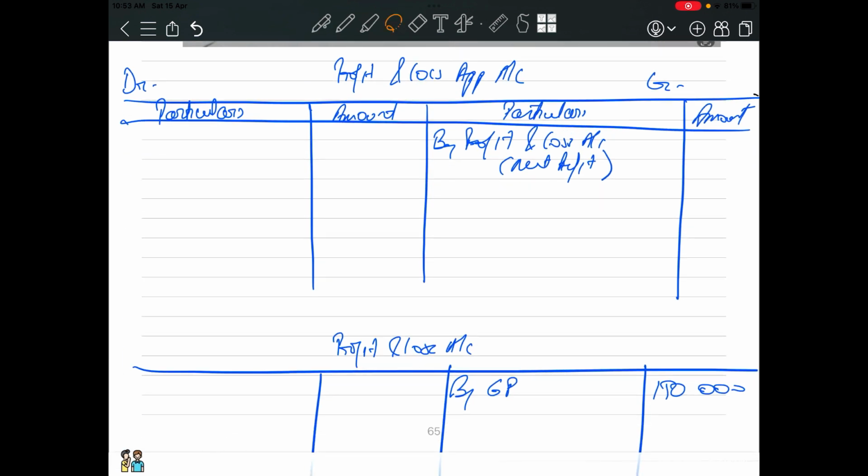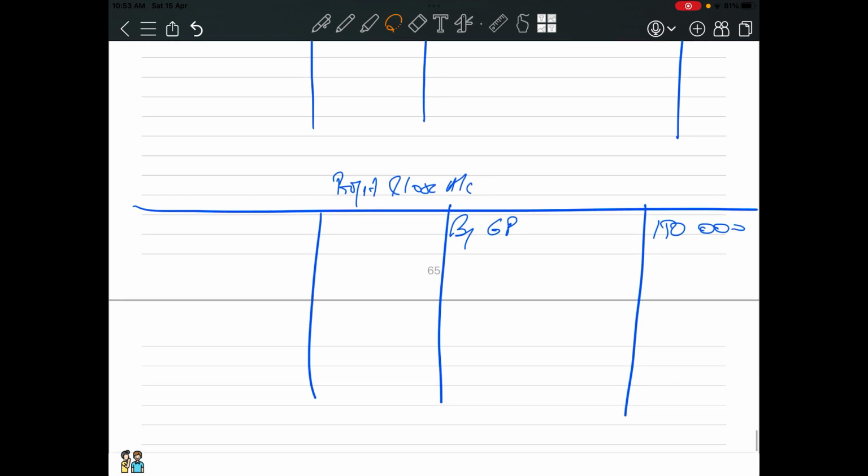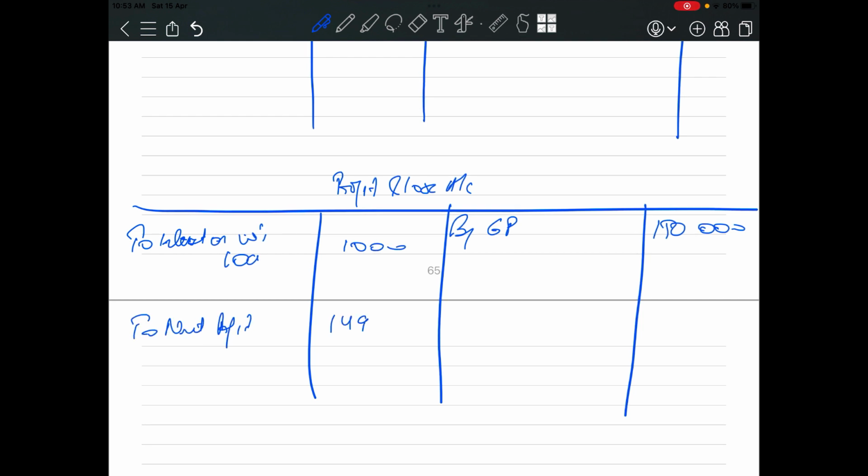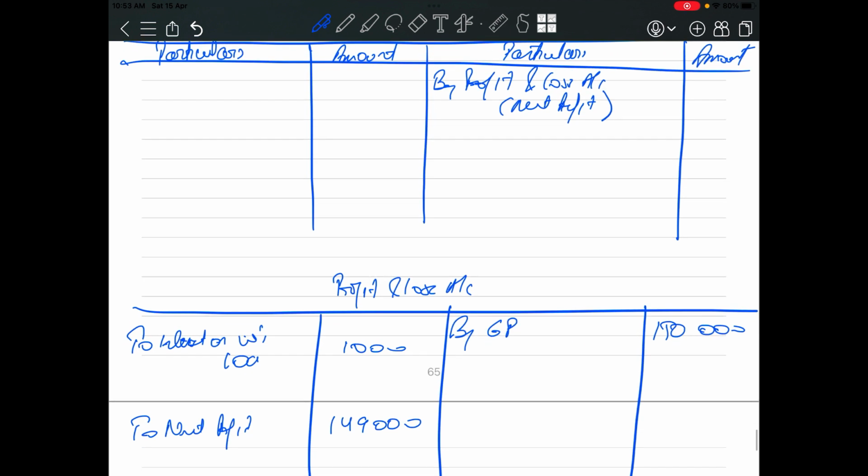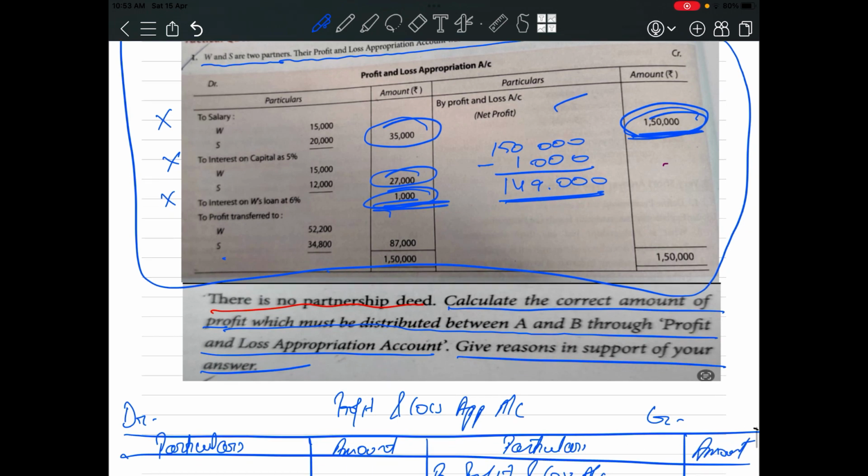Okay, so see, it should come in the P&L account: interest on W's loan 1,000. So the net profit will be 1,49,000. Okay, so this net profit will be transferred to what? This will be transferred to the P&L appropriation account. Clear? So can I say this will be 1,50,000 minus 1,000. Clear?